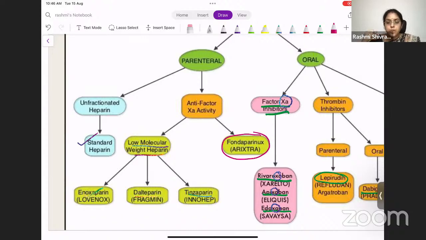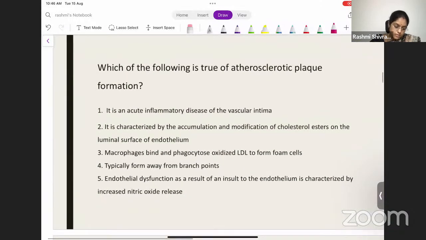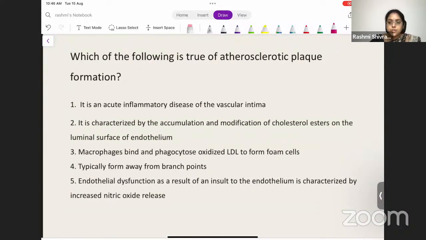That's the way you will be able to reinforce the topics that you have learned earlier, and also integrate the topics and study in one place. This may be a pharmacology question, but definitely this is based on medicine. So pharmacology and medicine go hand in hand. You definitely need to remember the oral anticoagulants, how to approach the CHA2DS2-VASc score, and once you get the score, how to actually anticoagulate the patient. In all the questions, you will have some concept which is important that you need to remember. So I have concentrated on the most important concepts that you need to learn very thoroughly.